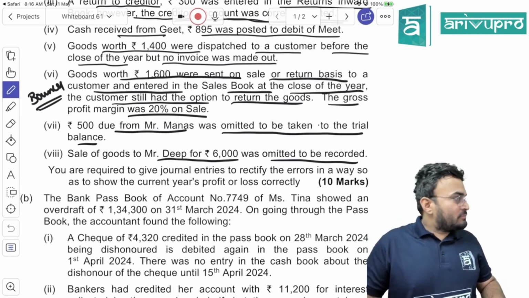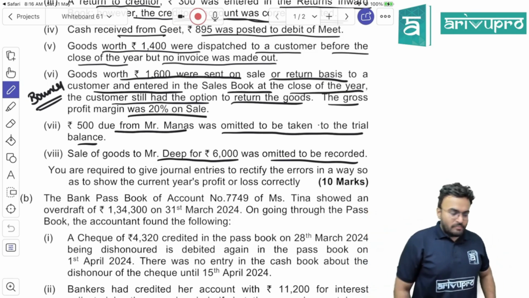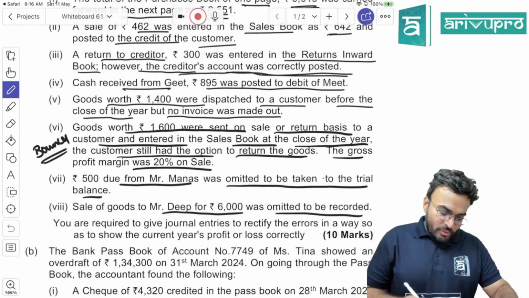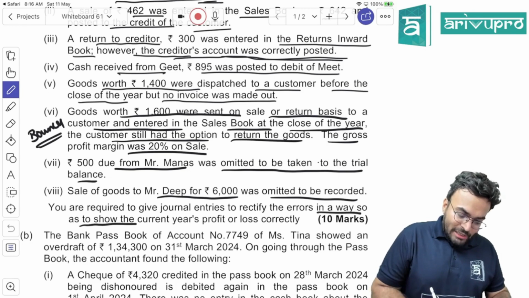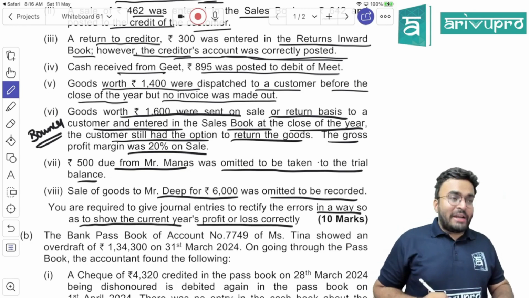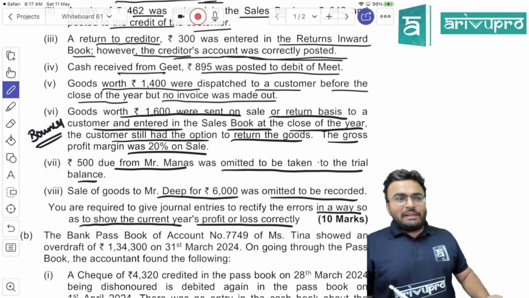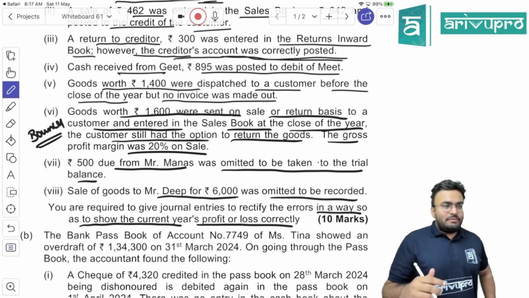Next. What next? Done. That's it. You are required to give journal entries to rectify the errors in a way so as to show the current year's profit or loss correctly. What are they telling?